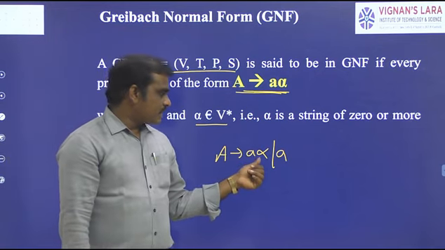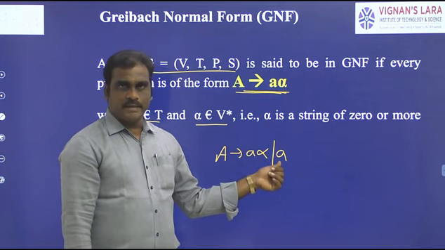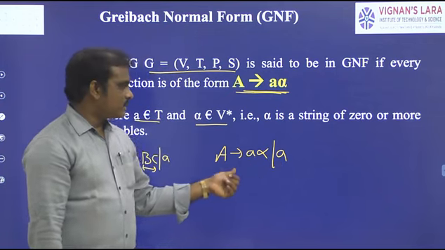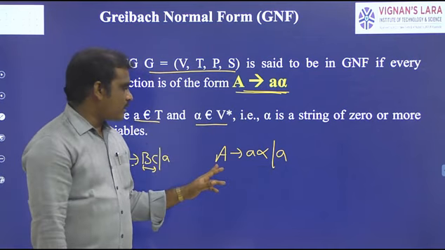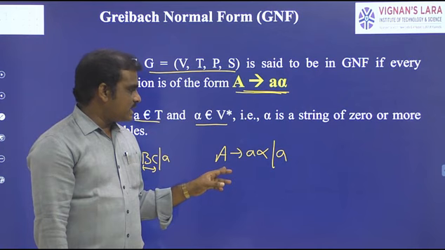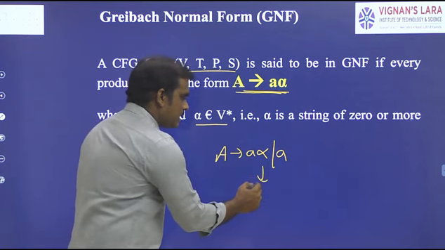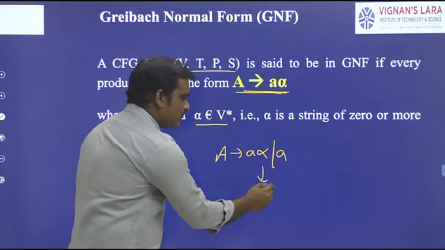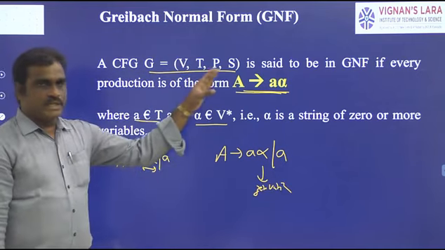If alpha means 0 variables, then the production is only A → a. So the general form is A → aα, or A → a when alpha contains 0 variables. This is the GNF definition.